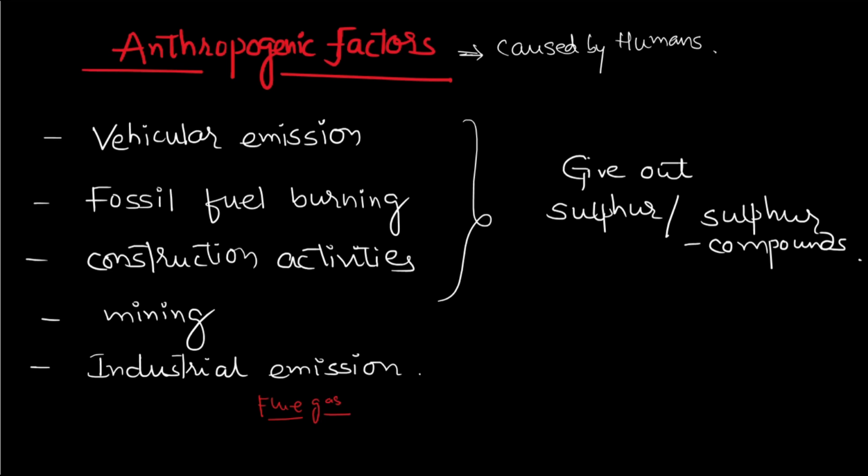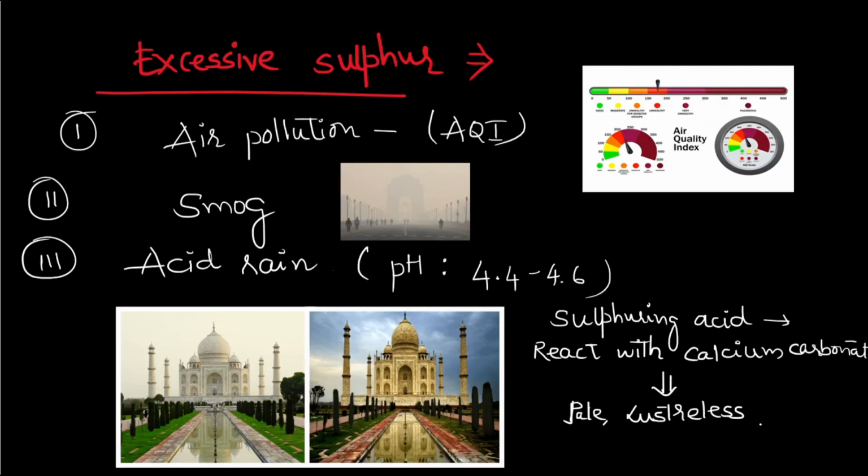So these are the various anthropogenic factors, caused by humans, which give rise to sulfur and sulfur compounds. Now, what does excessive sulfur cause, and what are the different impacts of excessive sulfur? The first is air pollution. This is AQI, the air quality index, which measures how pure or impure the air is in the atmosphere or in any locality.